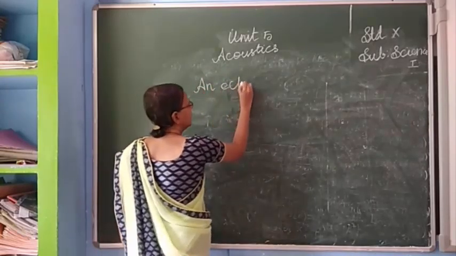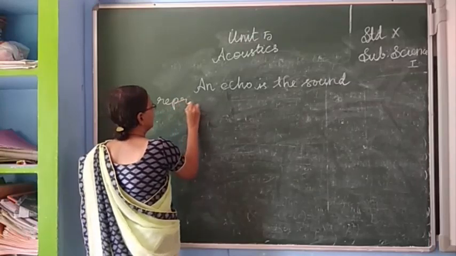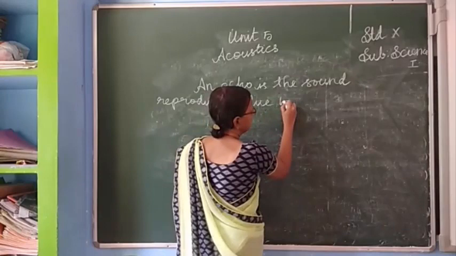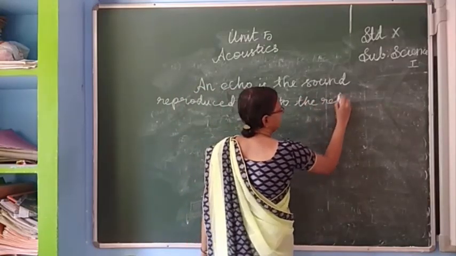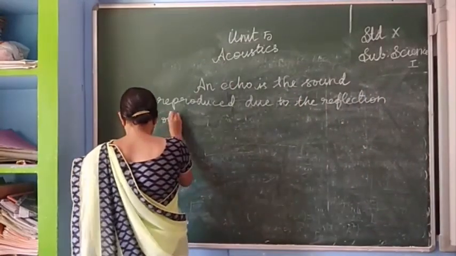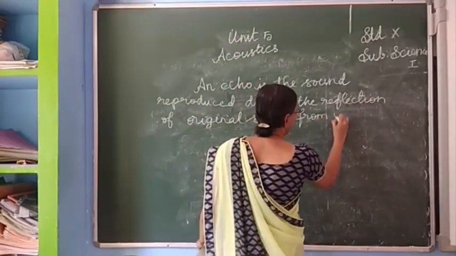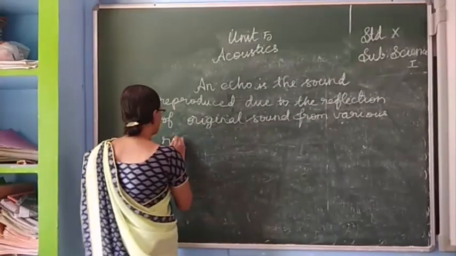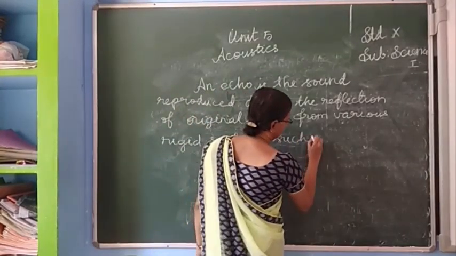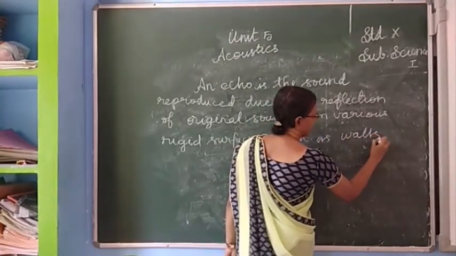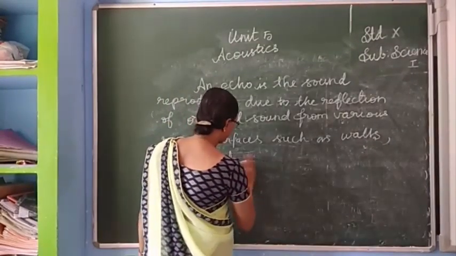What is an echo? An echo is the sound reproduced due to the reflection of the original sound from various rigid surfaces such as walls, ceilings and surfaces of mountains, etc. This echo is because of the reflection of sound only.